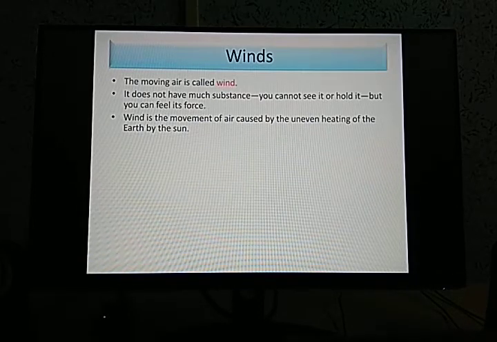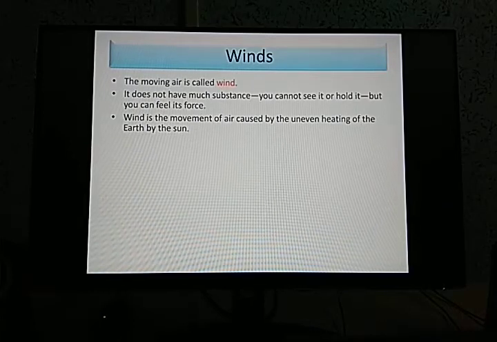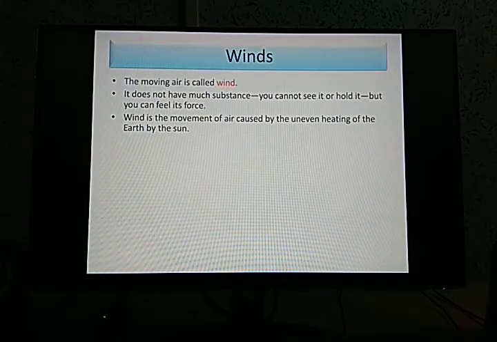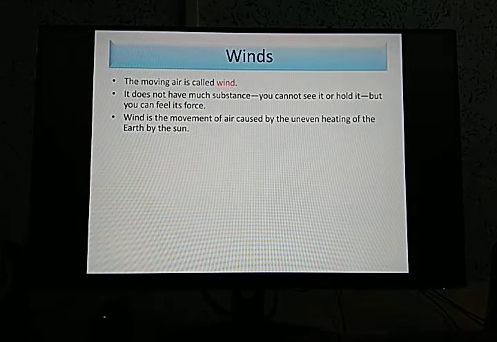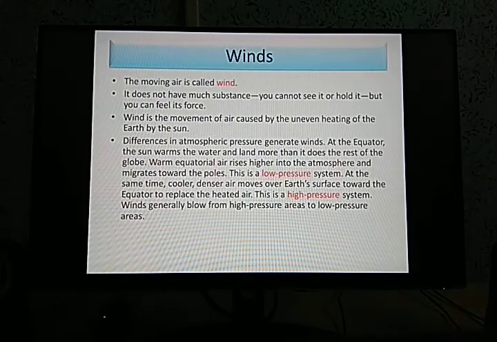So we'll come to that in the next point. As a result of this uneven heating, there is a movement of air. The next point will make it clear how this uneven heating actually causes the movement of the air, which is called wind. So differences in the atmospheric pressure generate winds.